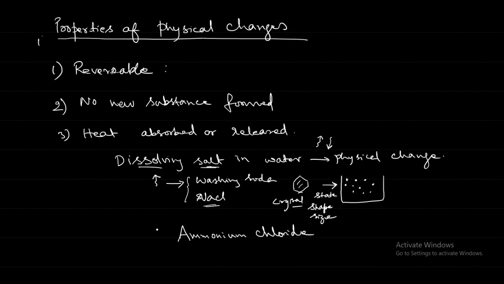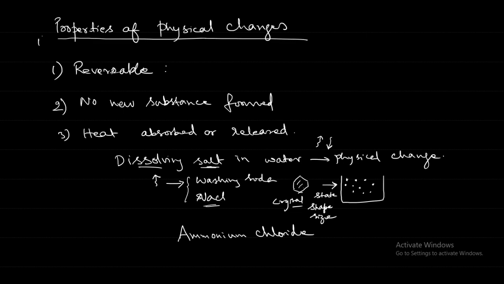So if any material is taking heat, then it will become warm.